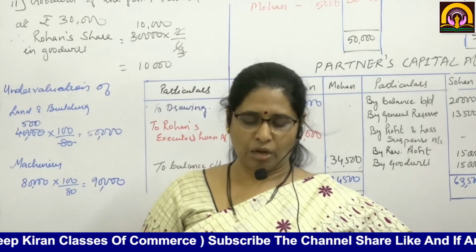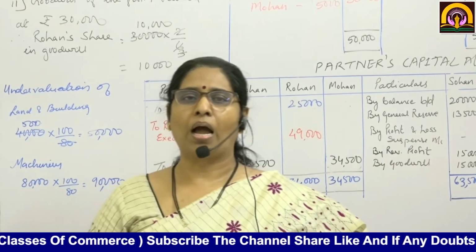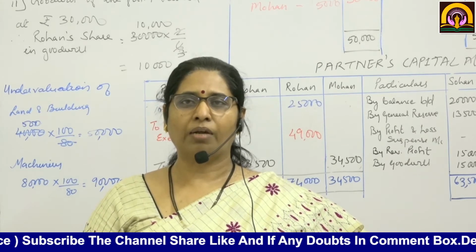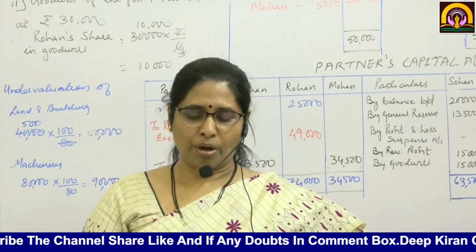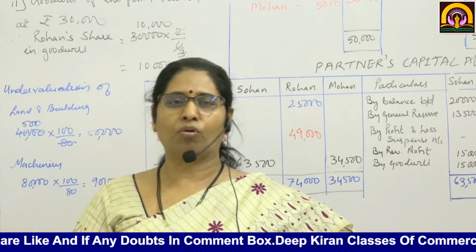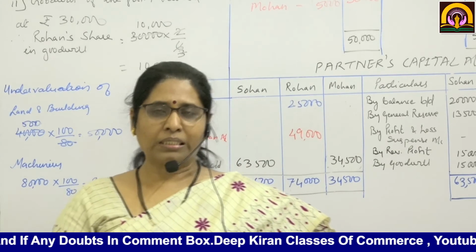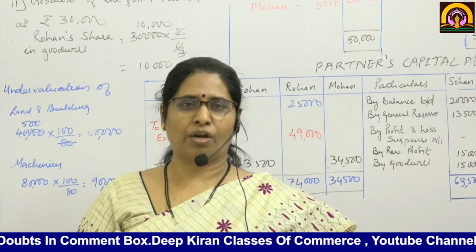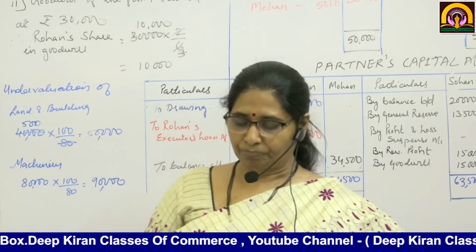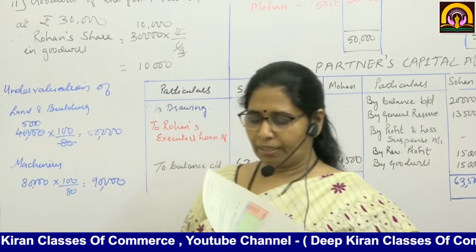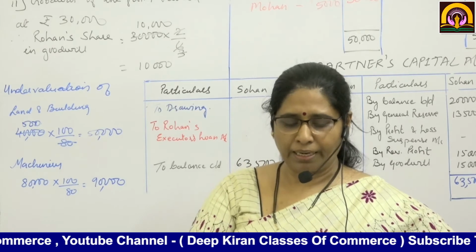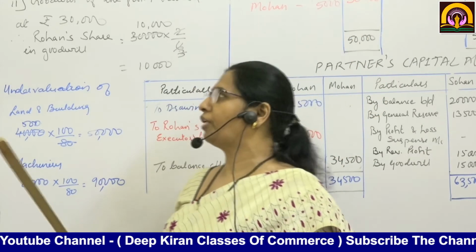So 25,000 he had made the drawing. The same amount will be transferred as profit for the current year for Rohan. Okay, so the same amount, so profit and loss suspense account means Rohan's capital account debit to profit and loss suspense account, same as drawings, that only will be his share of profits for the current year, 25,000, that is given. Okay, so now we are going to prepare partners' capital account and I am preparing revaluation account also, or profit and loss adjustment.